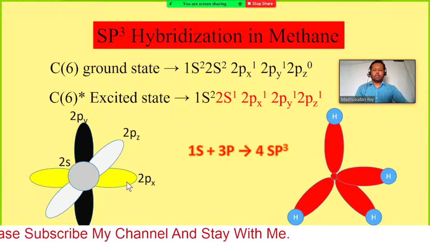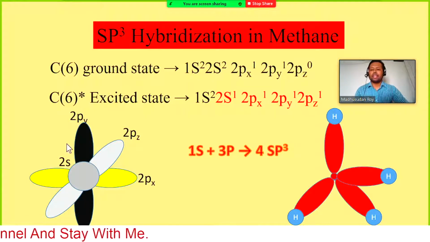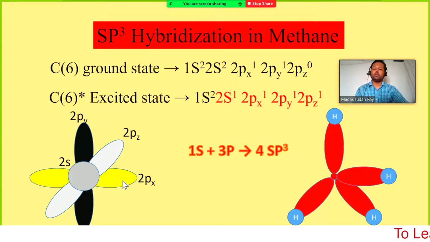Now, the structures are different for all of them: the 2s orbital is spherical and the 2p orbitals are dumbbell shaped.